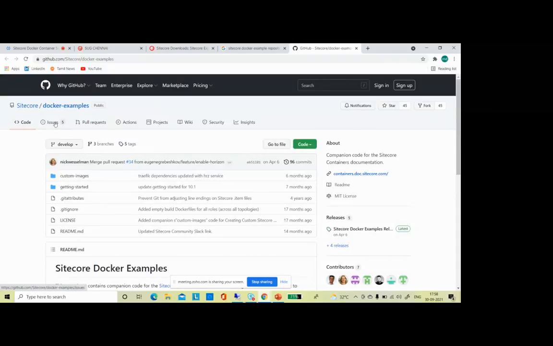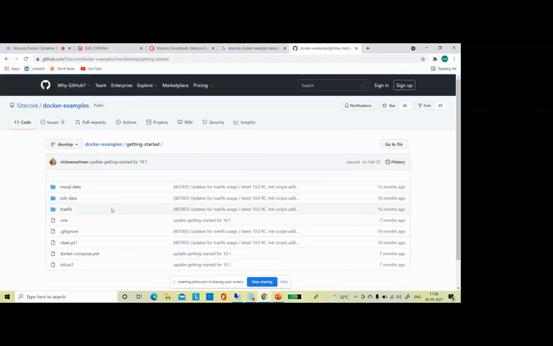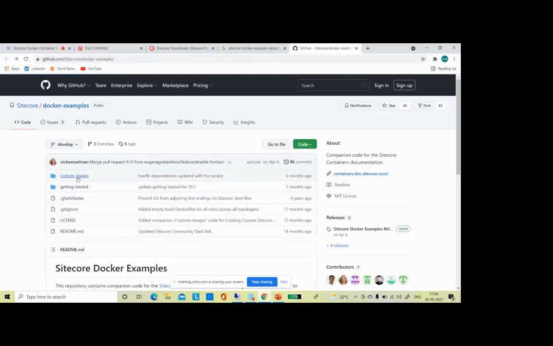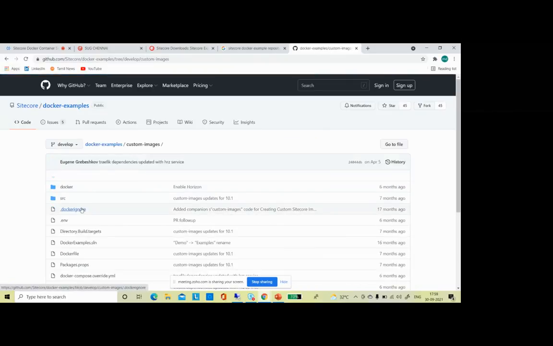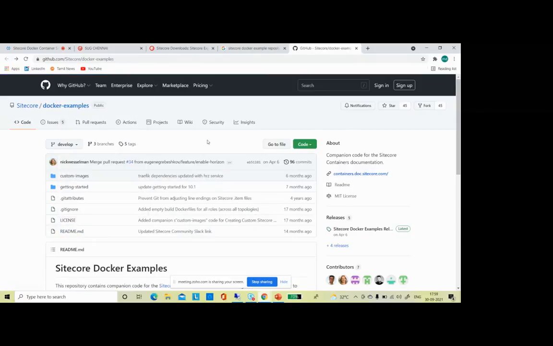Okay, so this is the repository. You can just clone this repository, and with that, you can see here there is a getting started folder for a vanilla Sitecore instance. And they have given custom images, which you can customize, and you can build your own images as well. Okay, so I have cloned this already. I can show you now.